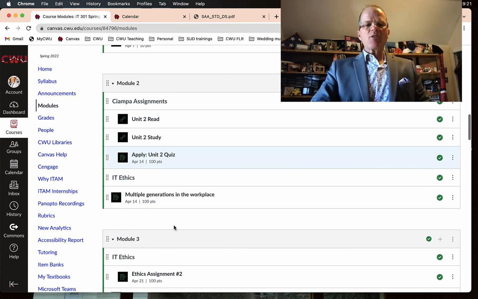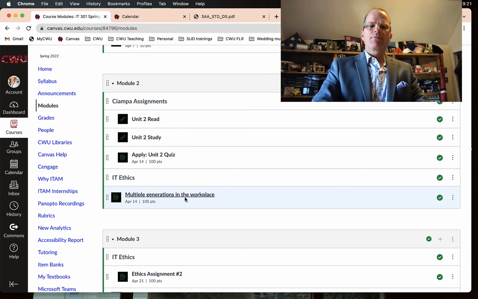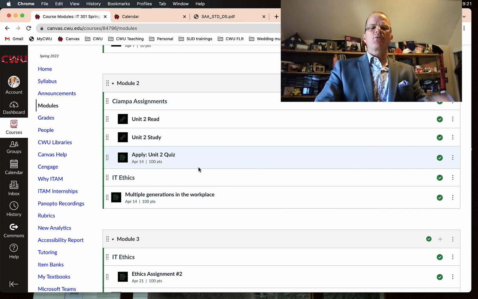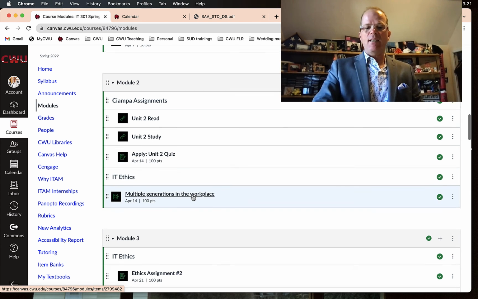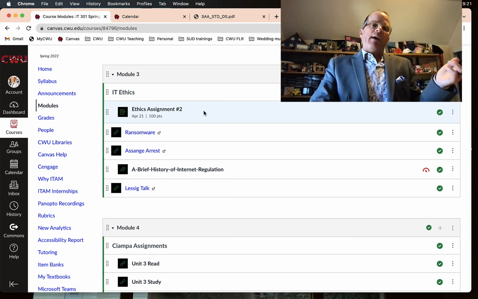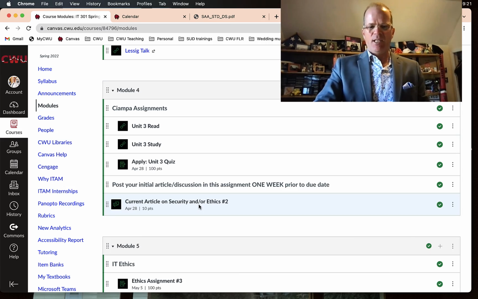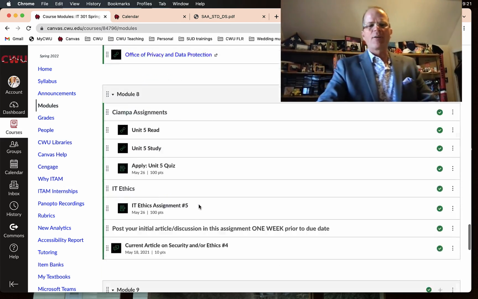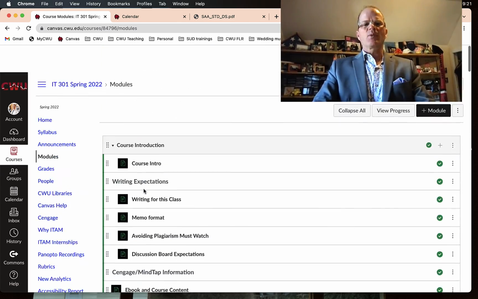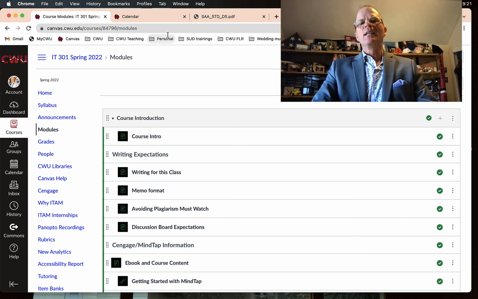Now, in each module, it'll look pretty similar. You will either have 2 assignments related to the chapter and some type of writing, or you'll just have 1 writing assignment or 1 chapter assignment and the discussion board that happens every other week. That's how it looks throughout the quarter. So that's enough for this one. That gives you enough information to get set up for success for the quarter. Please do that by end of day today.